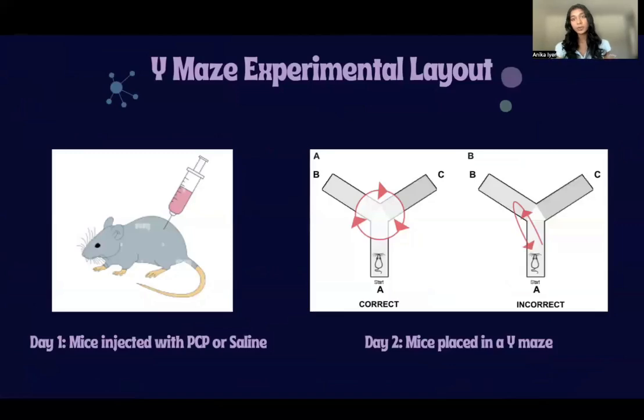In order to assess the working memory of the two genotypes of mice, we will be using a Y-maze experiment. On day 1, we inject the mice with either PCP if they're in the drug group or saline if they're in the control group. And on day 2, we place the mice in this Y-maze where they're allowed to roam freely for 10 minutes. As you can see from the diagram, we are looking for the mice to rotate spontaneously through the 3 arms of the Y-maze, which is a show of higher cognitive ability.